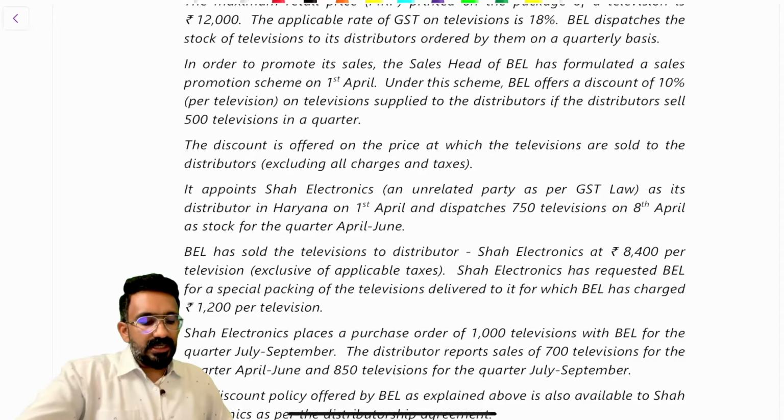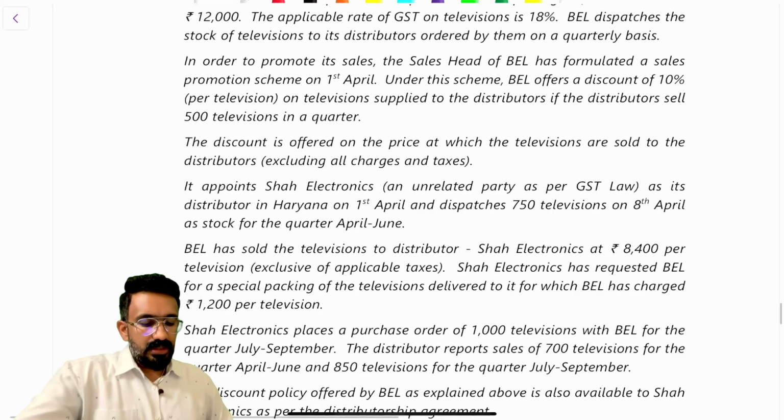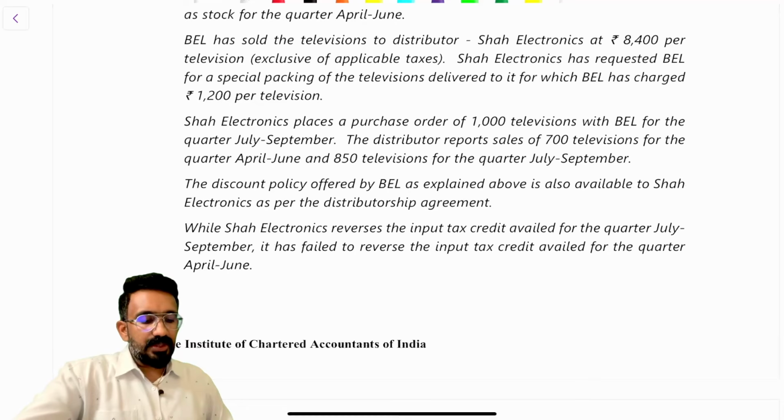BL has sold the televisions to distributor Shah Electronics at 8,400 per television. Shah Electronics has requested BL for special packing of the television delivered to it, for which BL has charged 1,200 per television. Shah Electronics places a purchase order of 1,000 televisions with BL for the quarter July to September.